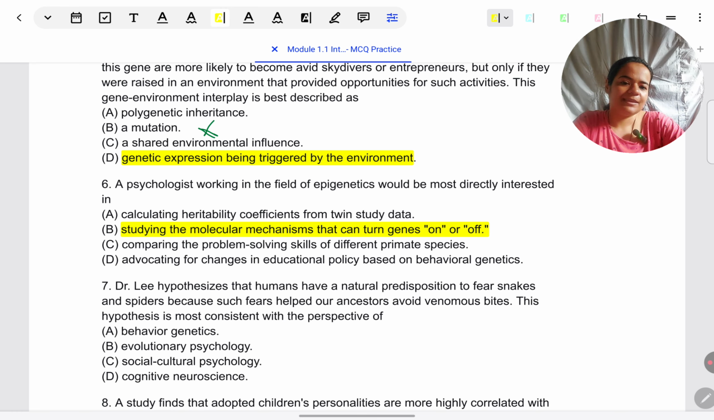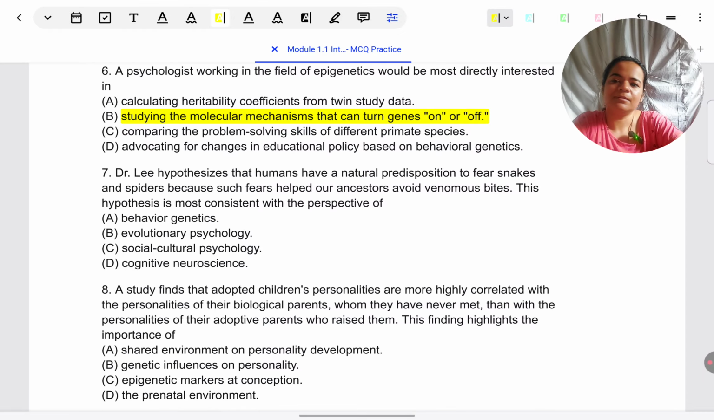The molecular mechanisms that turn genes on and off. They are called molecular mechanisms, as we have learned in the textbook, because they can be prenatal factors, postnatal factors, any small-level factors, such as proteins in the womb which are inhibiting or allowing the expression of genes. So epigenetics is always interested in the on and off triggering of genes. That is the correct answer. I don't think any other option is that confusing. Let's come to question 7.